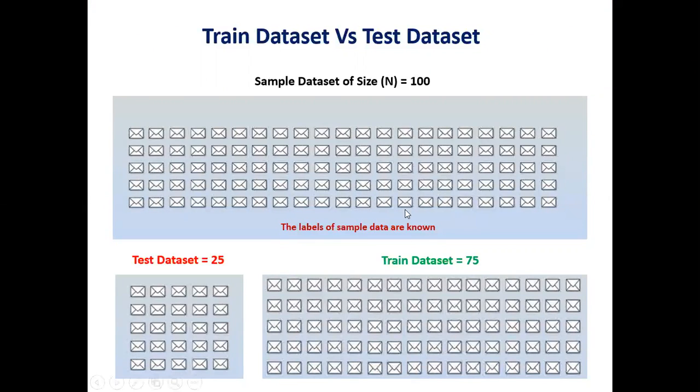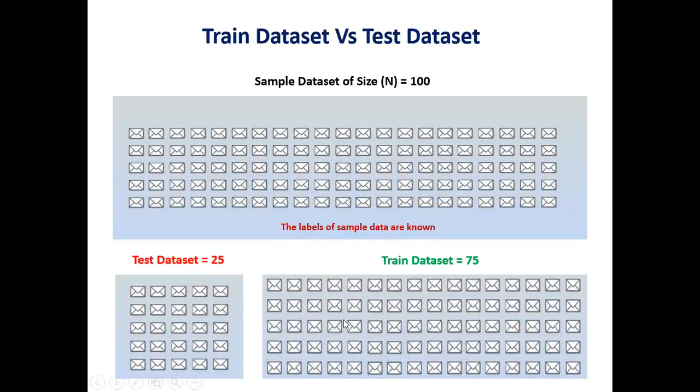Now, we create two instances of these 100 emails. The first instance of this original data set contains 75 emails, and this first instance will be used to construct or build the machine learning model.